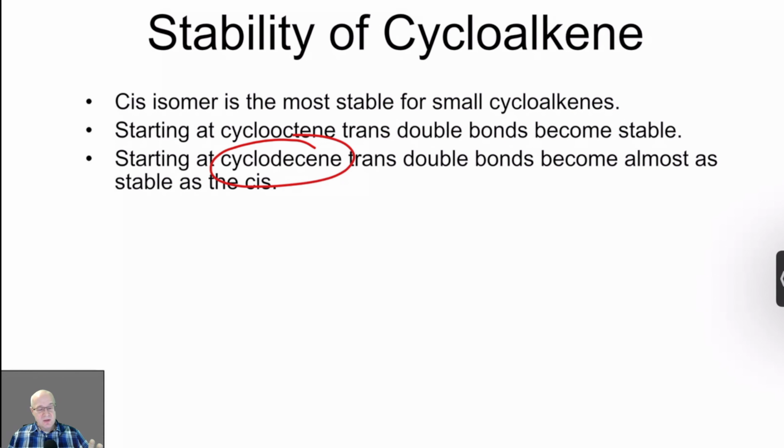So the take-home message here is small rings with double bonds are very unstable. 5, 6, 7-member rings have to be cis, and they're fairly stable. 8-member rings can be trans double bonds. Most of the time they're cis. And once you get to 10-member rings, that's when you become able to have a trans double bond and be relatively normal in your chemistry.